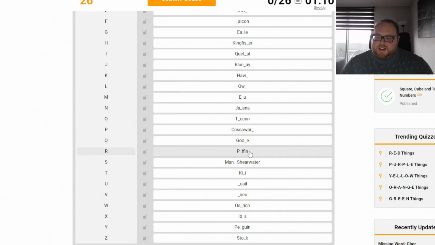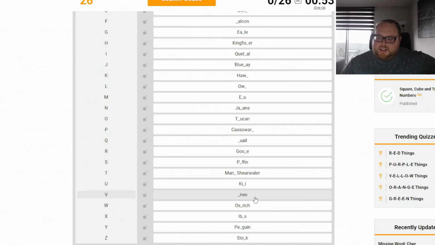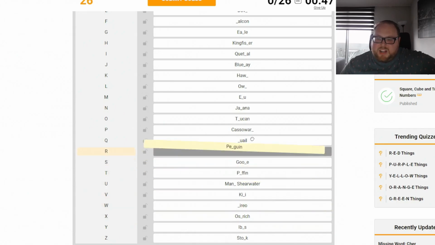P, that's a... oh geez. I don't know what P would be. Let's say warbler. Q, that's a quail. R, that's a... don't know. No, N is penguin.